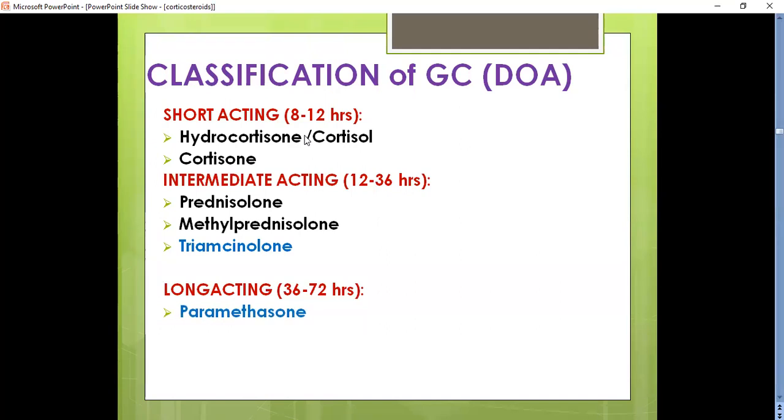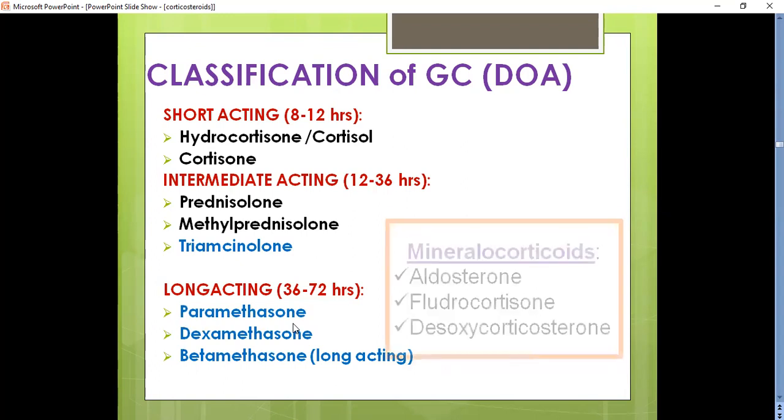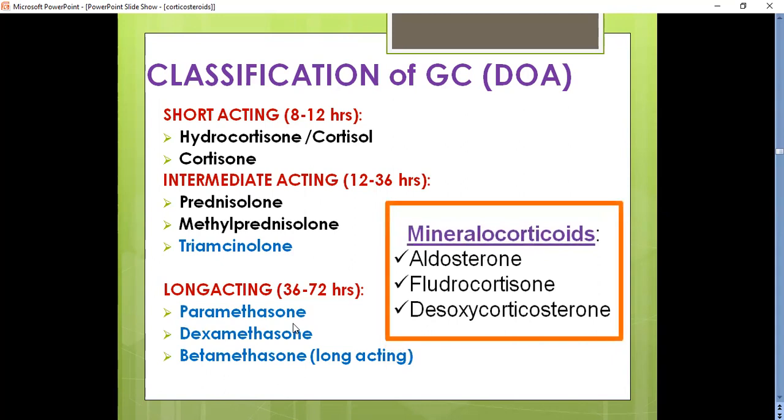For the long-acting glucocorticoids, we have paramethasone, dexamethasone, and other long-acting agents such as betamethasone. Okay, beclomethasone also comes under the category of long-acting glucocorticoids. And coming to the classification of mineralocorticoids, we have three agents. They are aldosterone, fludrocortisone, and desoxycorticosterone.